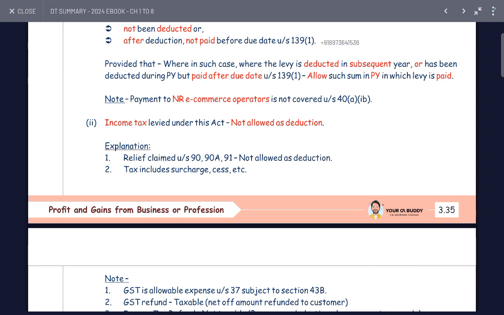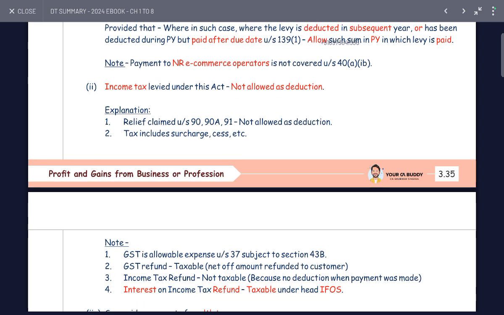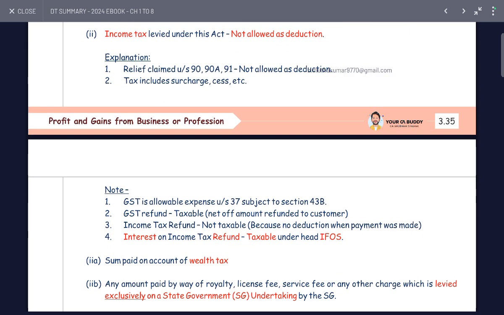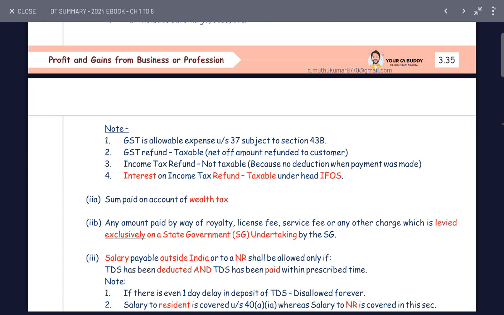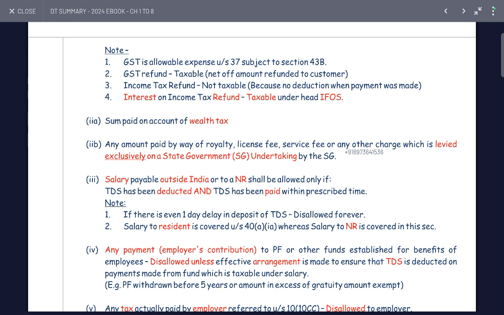Tax, including GST, is an allowed expense under section 37, subject to section 43B. GST refund is taxable, net of the amount refunded to the customer. Income tax refund is not taxable because the income tax payment was not deductible in the first place. Interest on income tax refund is taxable under income from other sources. Sum paid on account of wealth tax is not allowed.